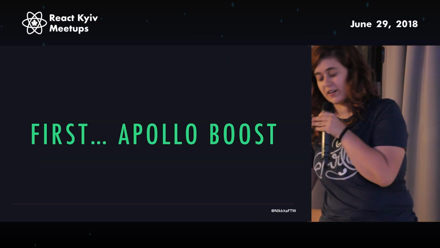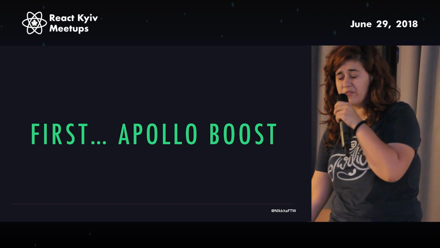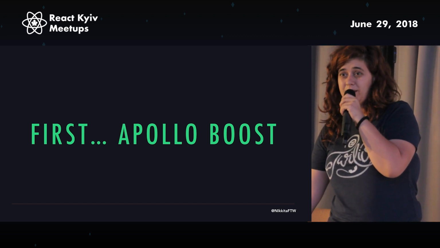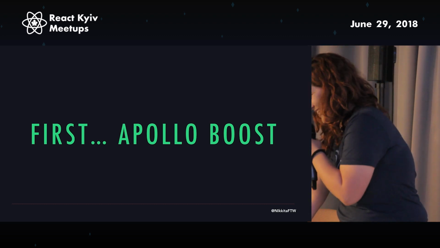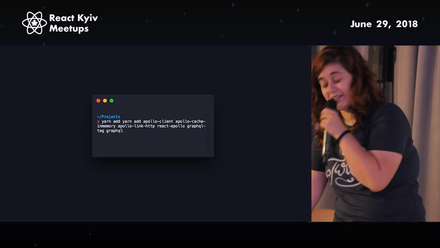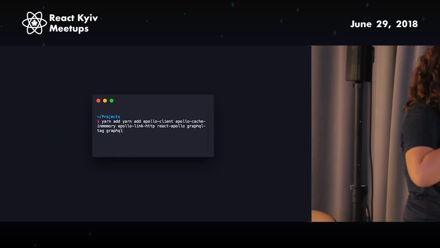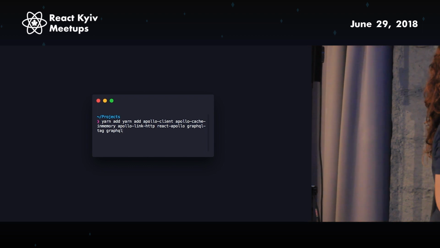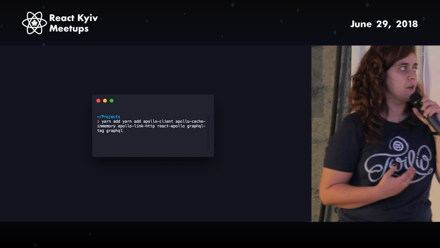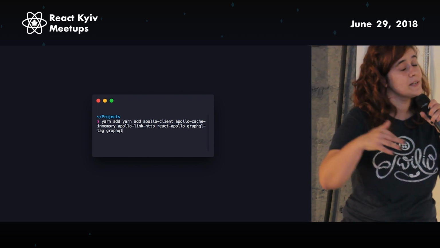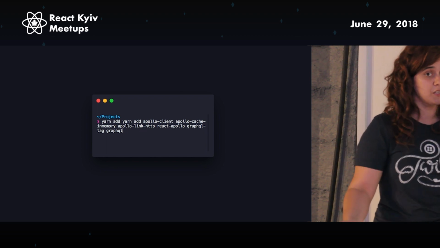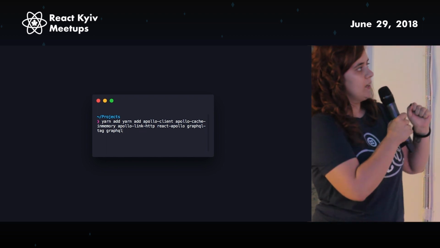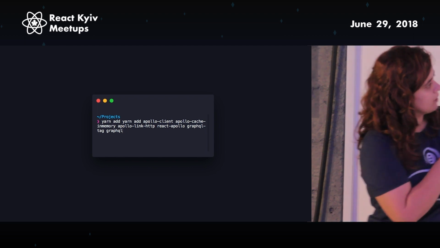Okay, so the first thing that I want to talk about is Apollo Boost. Who's heard of Apollo Boost? Cool, nice. So remember when Apollo changed to version 2, they had this great idea of splitting their packages so that you could do things to their packages, but no one did things to their packages, they just want to use them. So it happened that you had to install all, oh, there's yarn add twice.